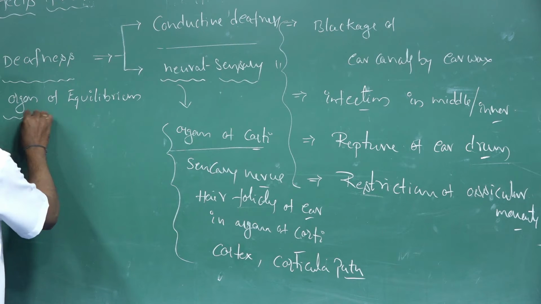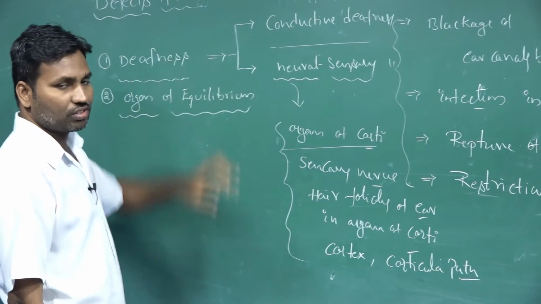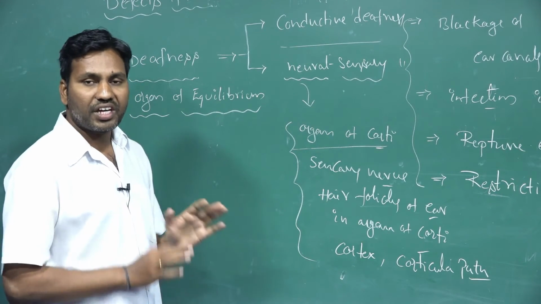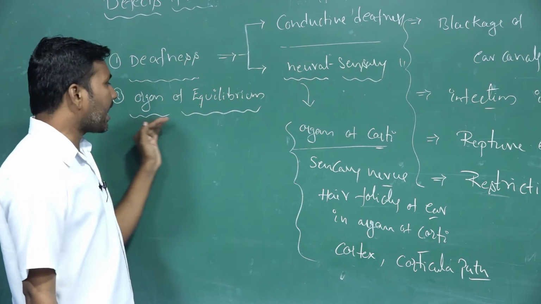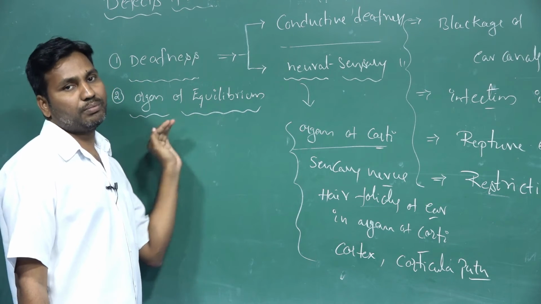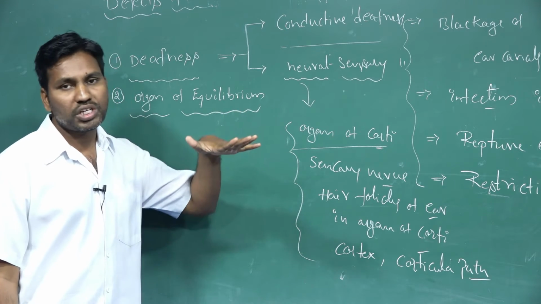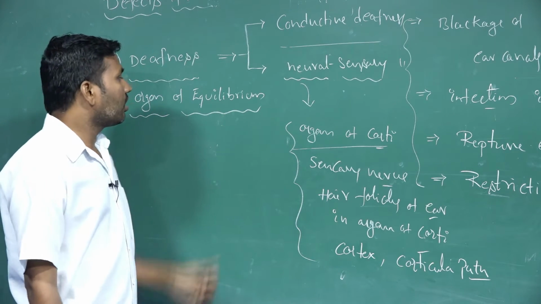Then, the organ of equilibrium. The ear is not only for recognition and identification of sounds, it also acts as an equilibrium organ. The body posture is maintained by the ears.